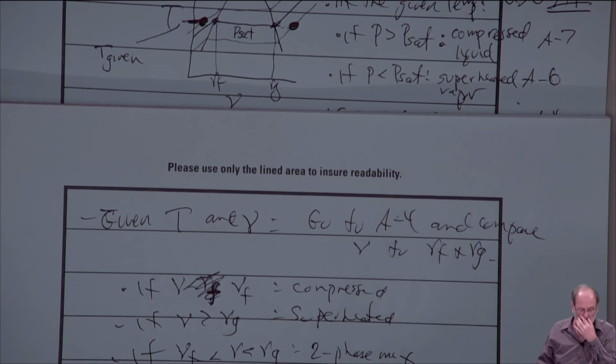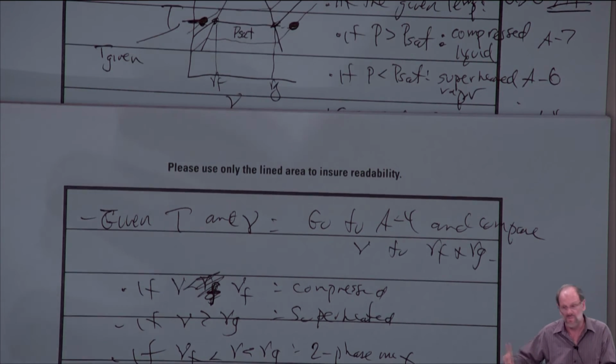Let me note at this point why we even use F's and G's. And this actually gets back to a comment that I made last week, or maybe it was on Monday. Sometimes in some books, liquids are called fluids, F. Sometimes vapors are called gases, G for gas. So F for fluid, which is our liquid, G for vapor, which is our gas. So it shouldn't be hard to remember what VF stands for, what VG stands for.